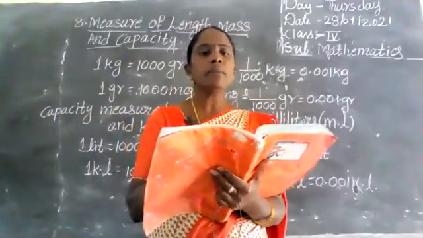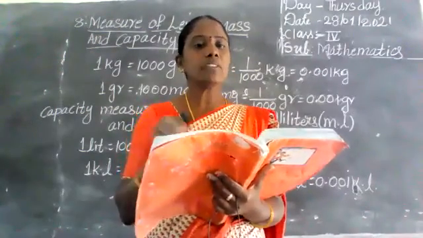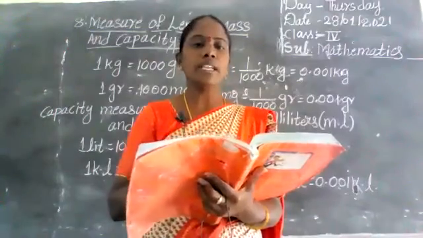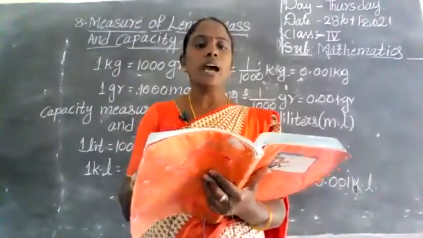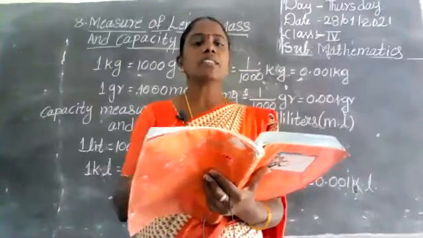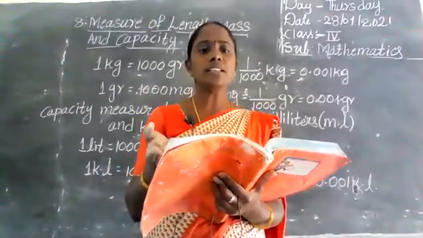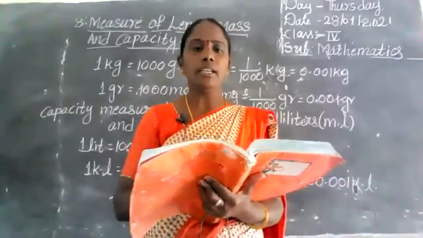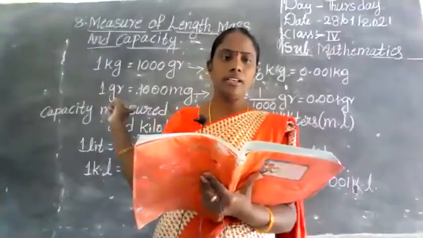First, length we are measuring in meters and centimeters. Distance we are measuring in kilometers. Next, mass. Mass means weight. Weight we are measuring in kilograms, grams and milligrams. Next, capacity. Capacity means nothing but liquids. How to measure liquids? Liters, milliliters and kiloliters. That is what I have given here already.